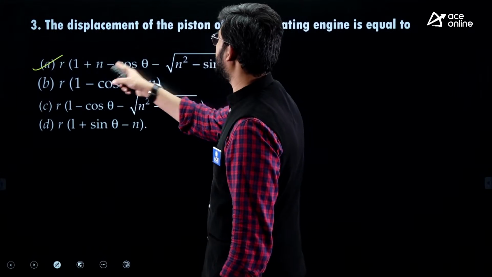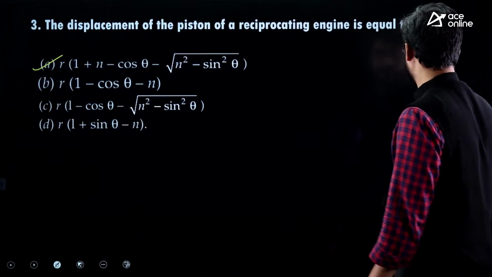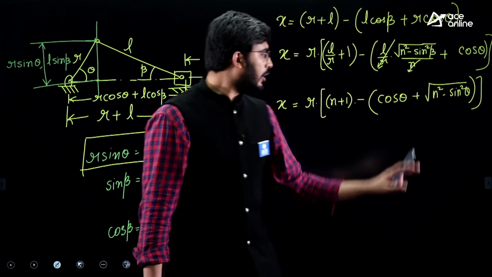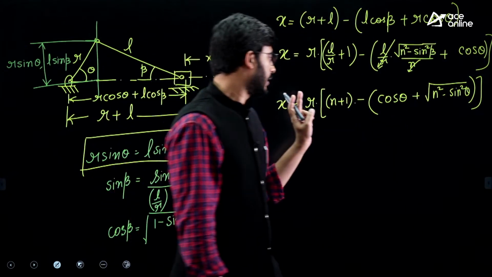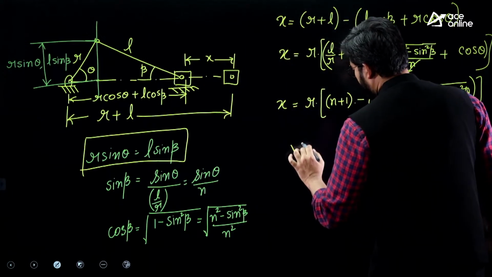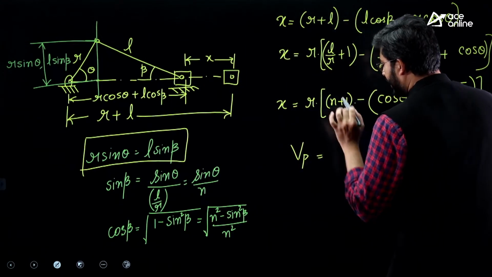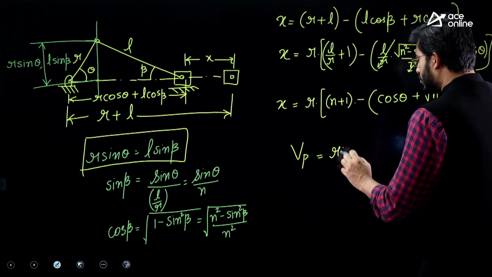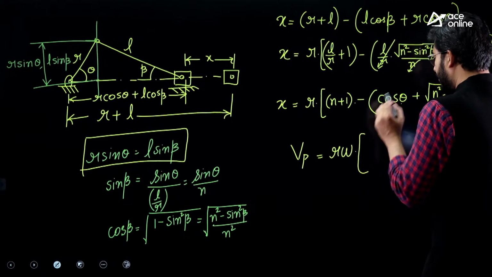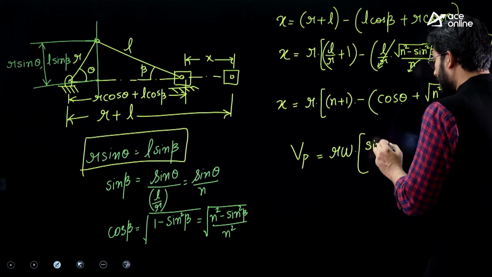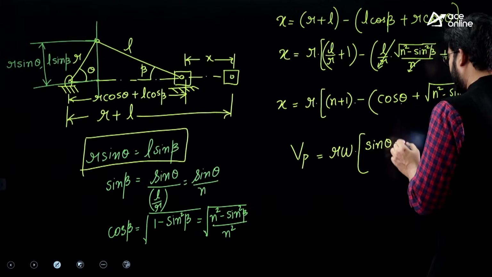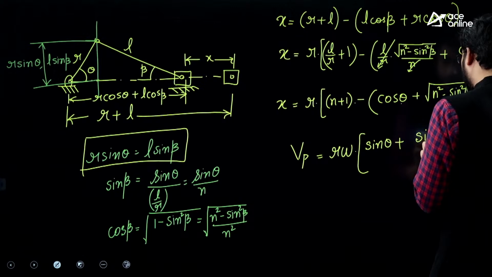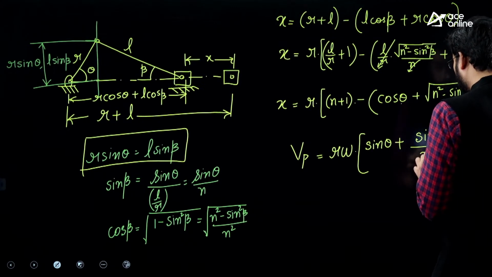That is 1 plus n minus cos theta minus n square, root over n square minus sine square theta. Now if you differentiate this expression, I'll give you the result directly. If you differentiate this, you are going to get the velocity of piston, which is r times omega into minus sine theta, and derivative of this will be sine 2 theta divided by 2 times n.